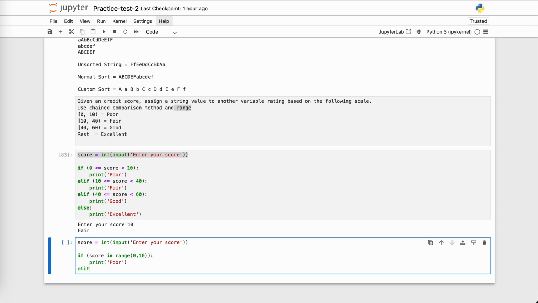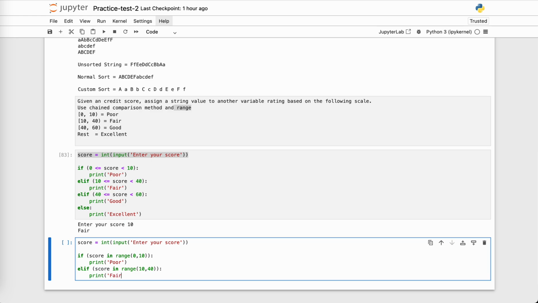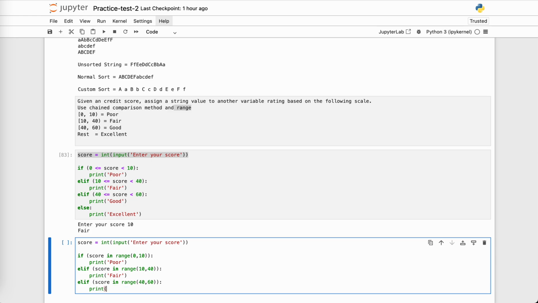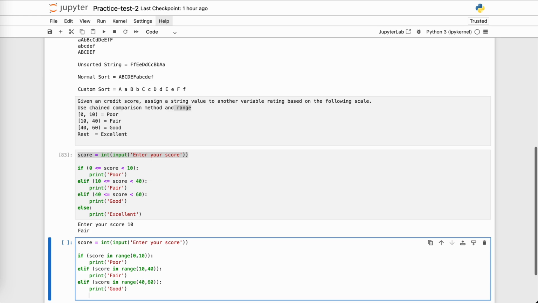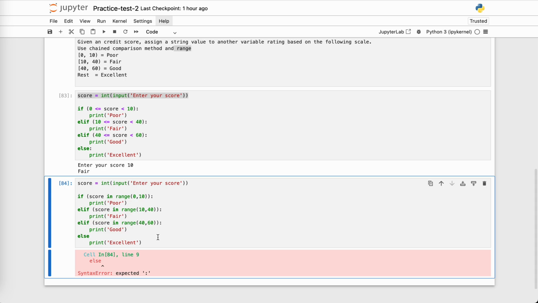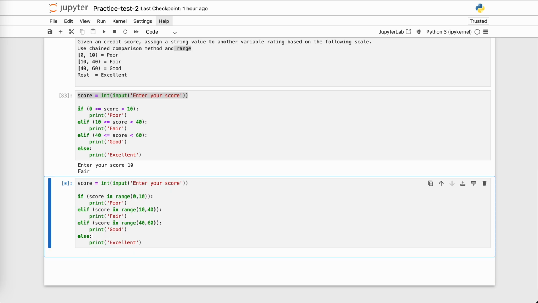Okay, else if my score is in range of 10, 40, what do I want? I want to print fair, right? Else if my score is in range of 40 and 60, what do I want? I want to print good. Else for all other scores, I want to print excellent. Okay, now let's run this. Yeah, it should have a colon.